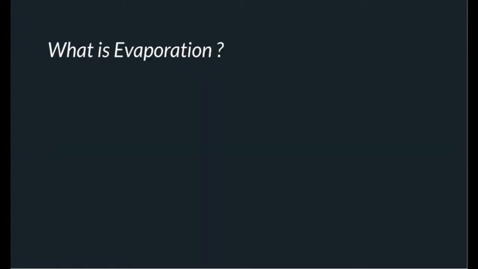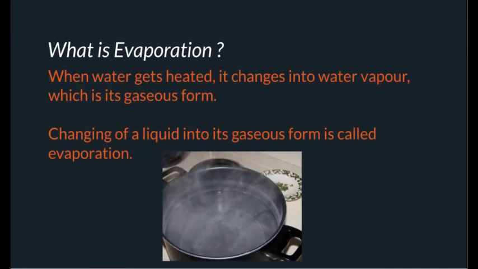What is evaporation? When water gets heated, it changes into water vapor, which is its gaseous form. Changing of a liquid into its gaseous form is called evaporation. In this example, we see water in a hot pan and we see gas coming from the water. The gas is called water vapor.